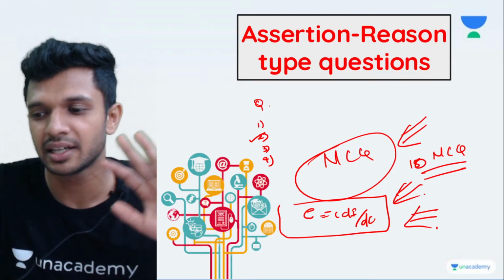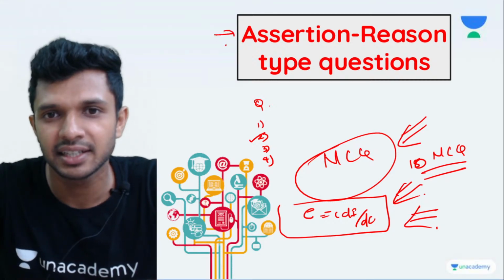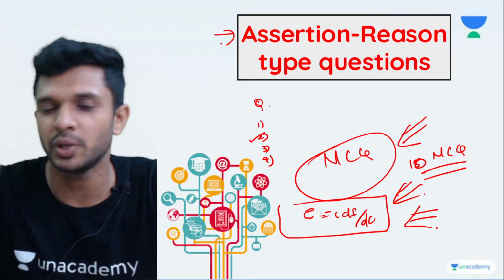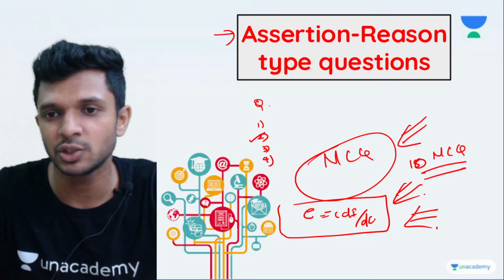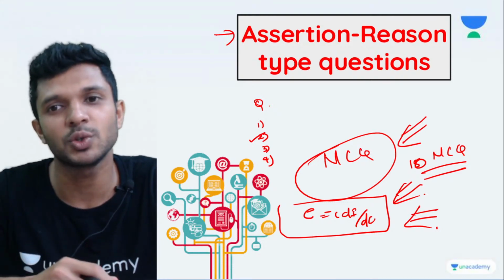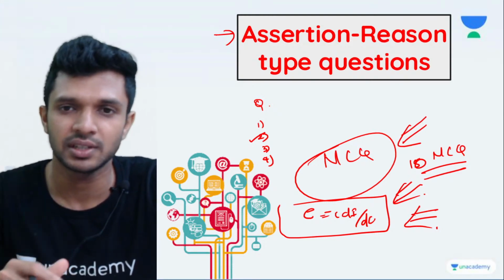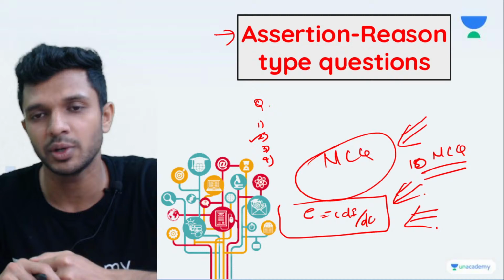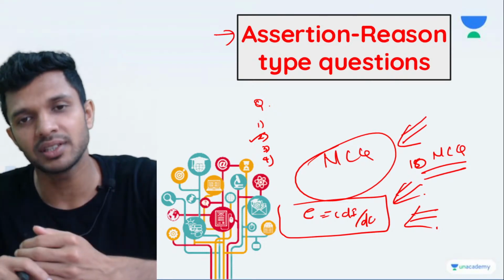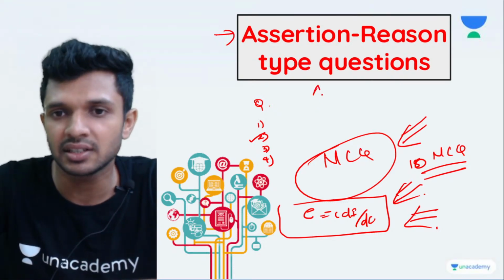Okay, next, assertion reason type questions. Other than multiple choice questions, the next kind of questions you can have is assertion reason type questions. How many of you know what assertion reason type questions are? In assertion reason type questions, you will be given an assertion.